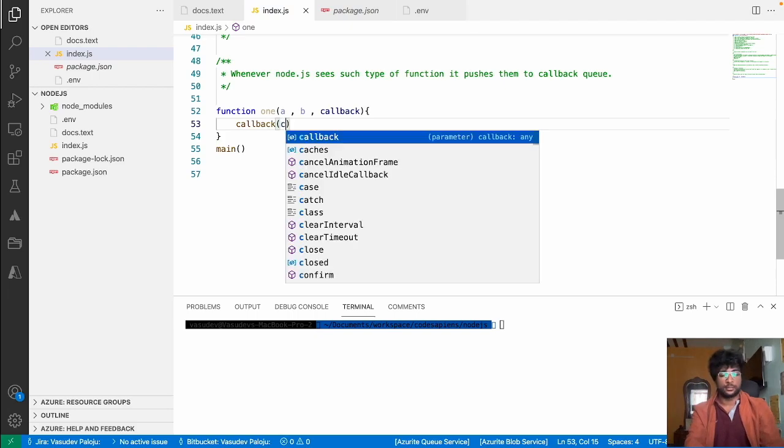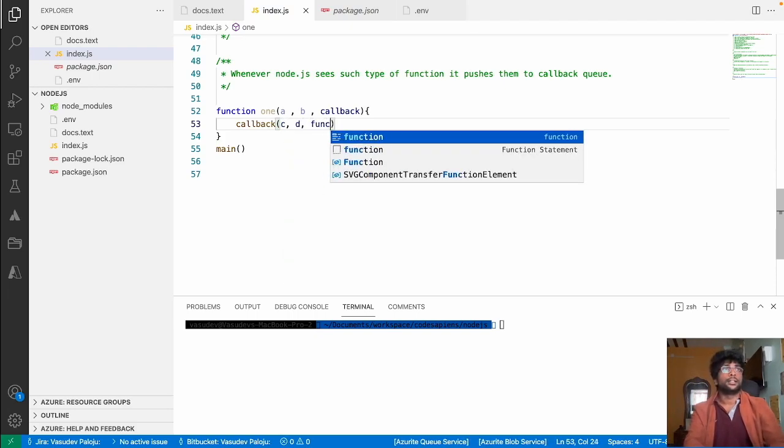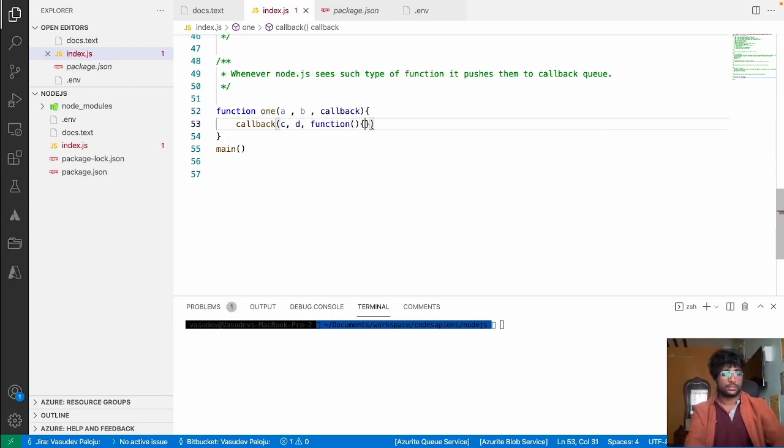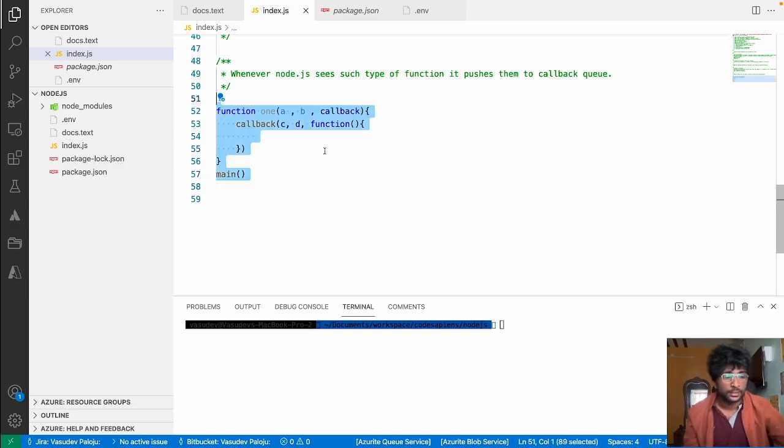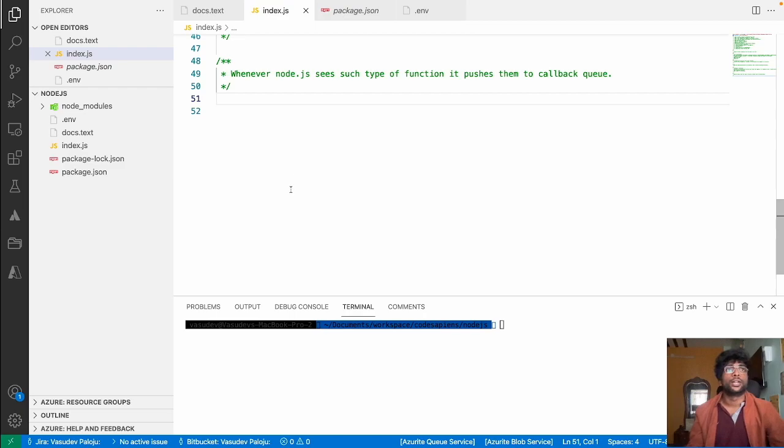This is going to take some c comma d, and again here you define another function, right? So that's how callback 1, callback 2, callback 3 work, and that's how the code is executed in callbacks. Next, we'll look at how you can get out of callbacks with the help of promises, right?